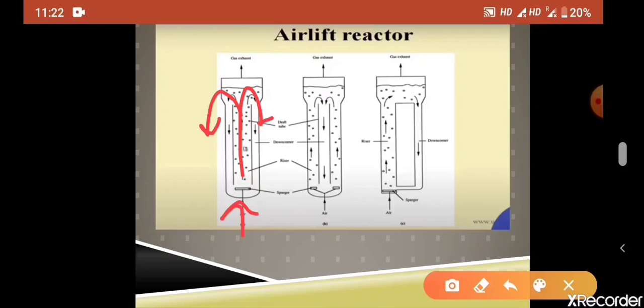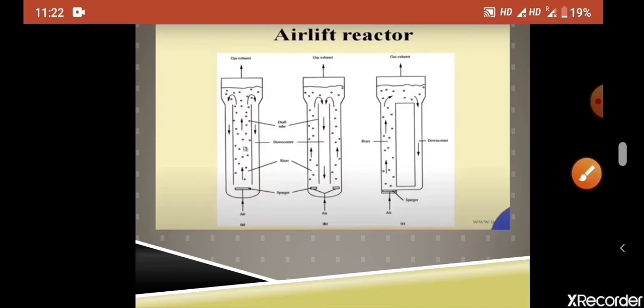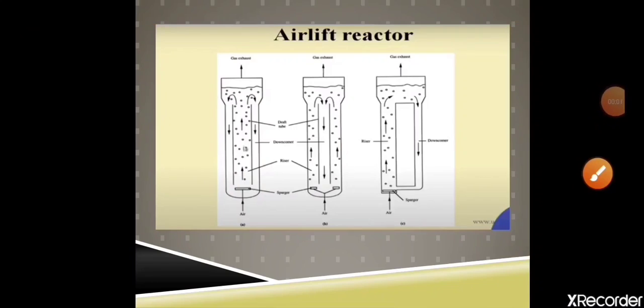With the dragging force, some of the air bubbles will recycle back to the system this way and this way. These are the two patterns we can have. The aeration pattern might be different.